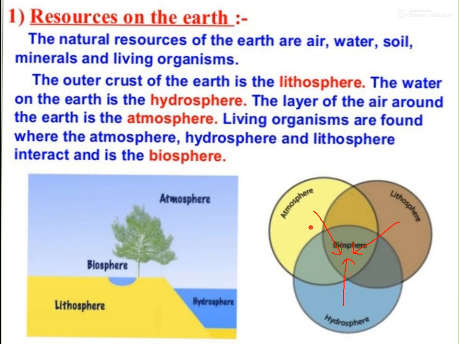That means in this area, we can see only atmosphere. In this area, we can see only lithosphere. In this area, we can see only hydrosphere. Only this one area, where lithosphere, hydrosphere, and atmosphere all combine, they all are found. So this one area is known as biosphere. What is biosphere? An area where atmosphere, lithosphere, and hydrosphere interact with each other. That area is known as biosphere.